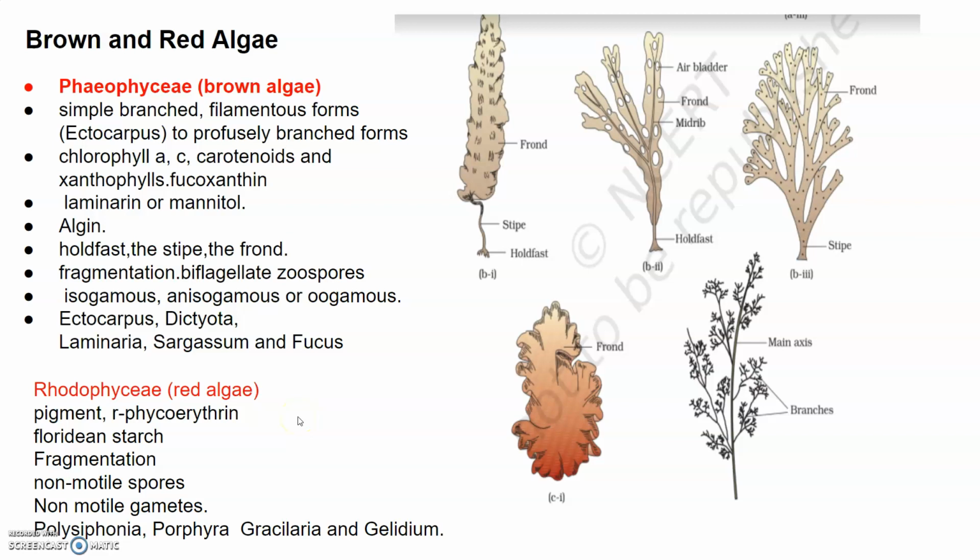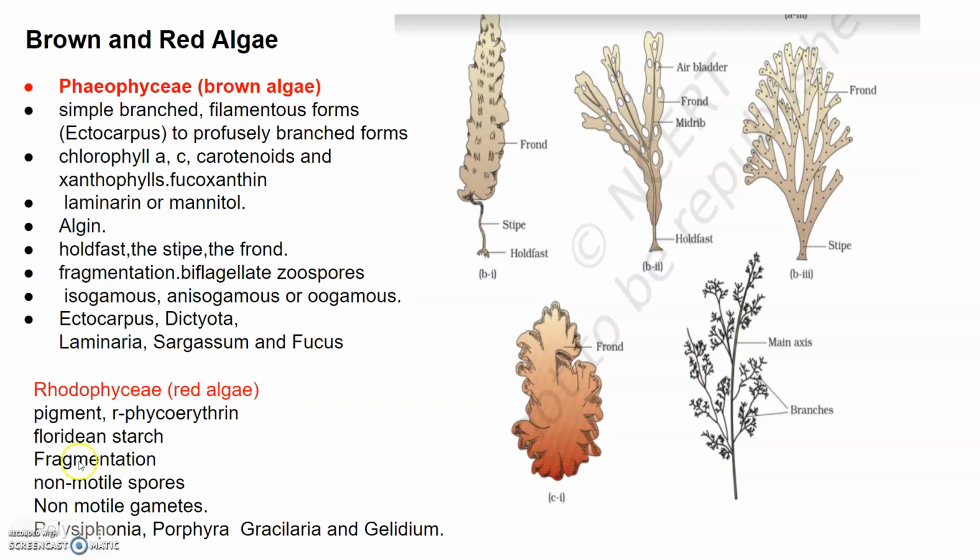Then we come to red algae or Rhodophyceae. Here you can see this brown algae. The examples here: this is Laminaria, this is Fucus, and this is Dictyota. Here these two are the red algae, Porphyra and Polysiphonia. So let's discuss the features of Rhodophyceae now. Rhodophyceae or red algae,